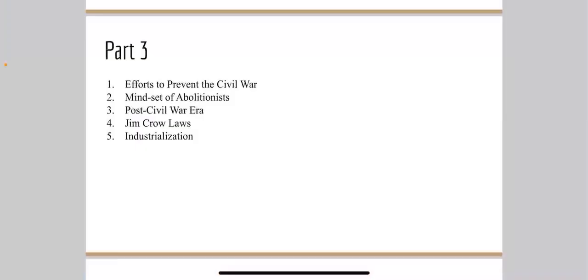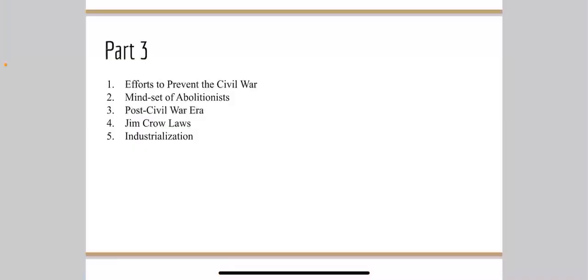Mindset of abolitionists. Abolitionists held strong convictions against slavery, enduring tremendous hardships from fellow citizens in their pursuit of justice. Post-Civil War era. In the aftermath of the Civil War, freed slaves often didn't see substantial economic improvement, despite emancipation. However, specific social policies aimed to support them.